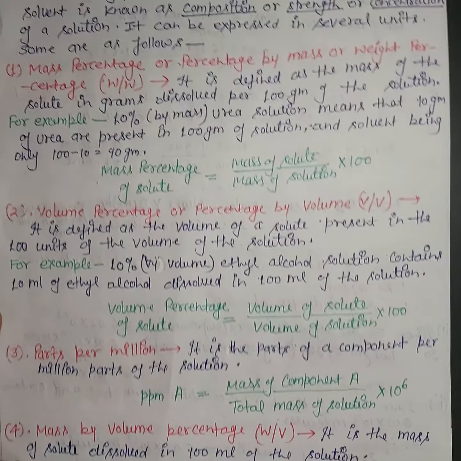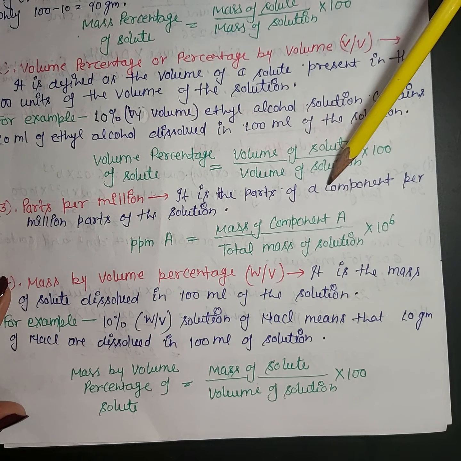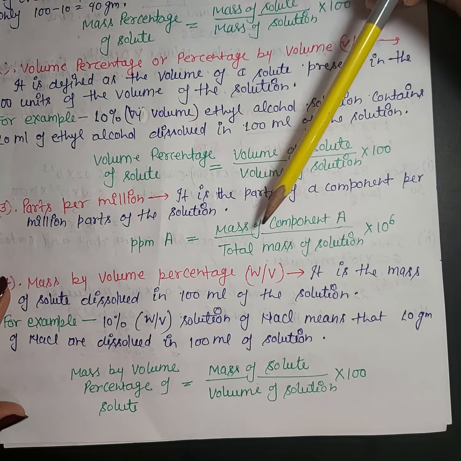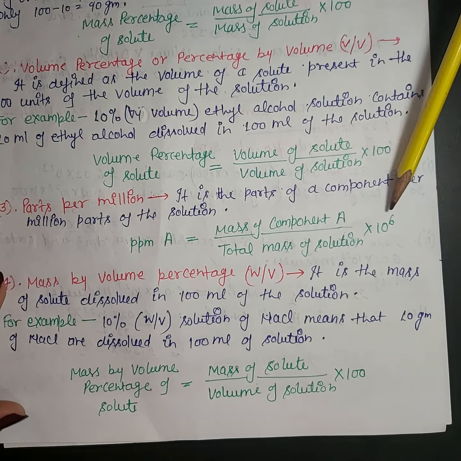Now what is parts per million? Parts per million means the part of a component per million parts of the solution. It can be calculated as mass of component divided by total mass of solution, multiplied by 10 to the power 6.